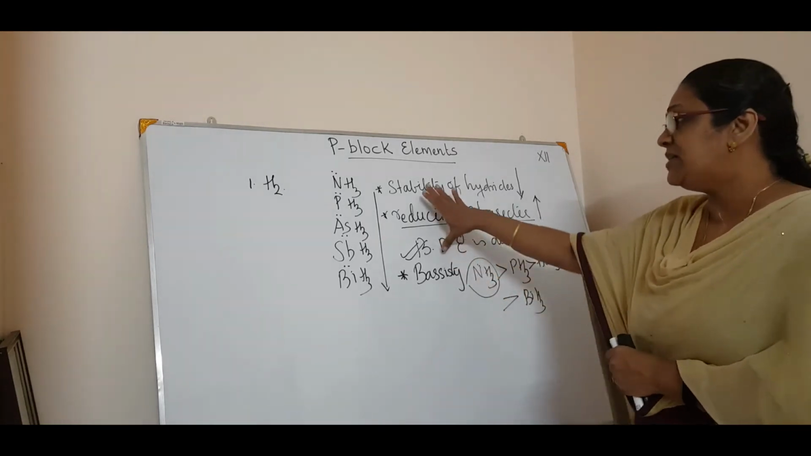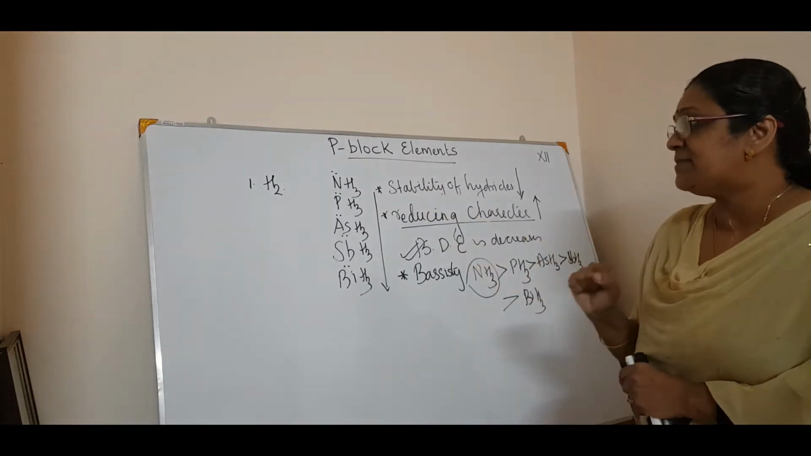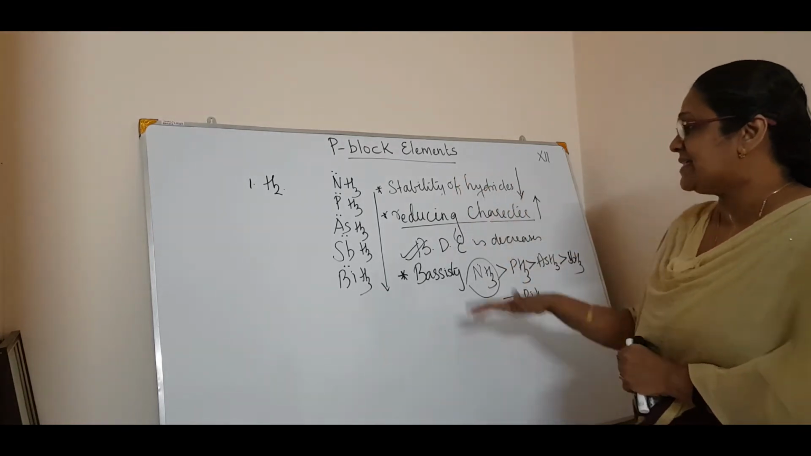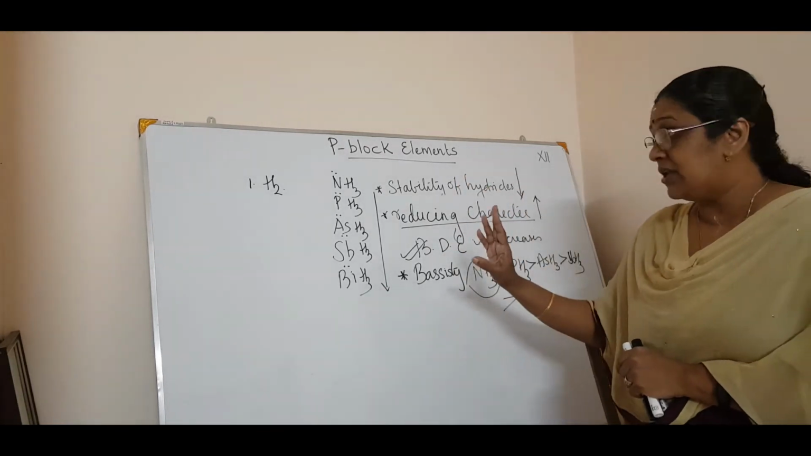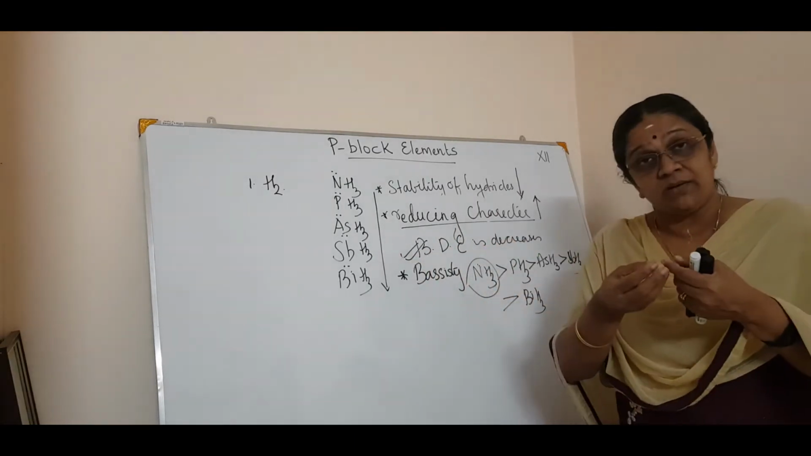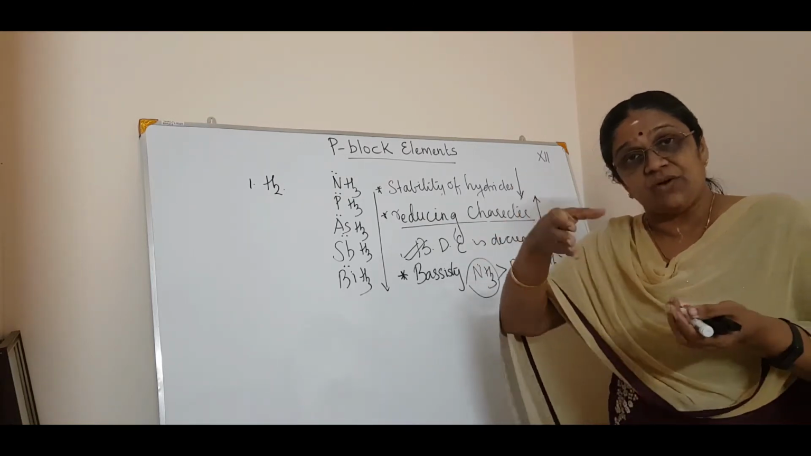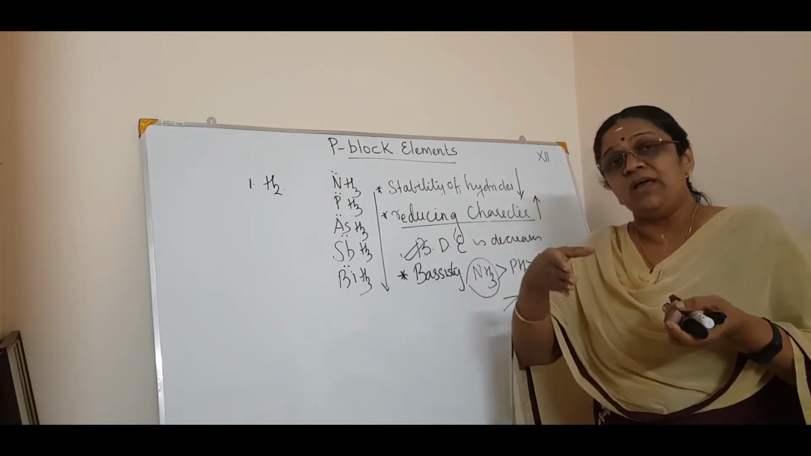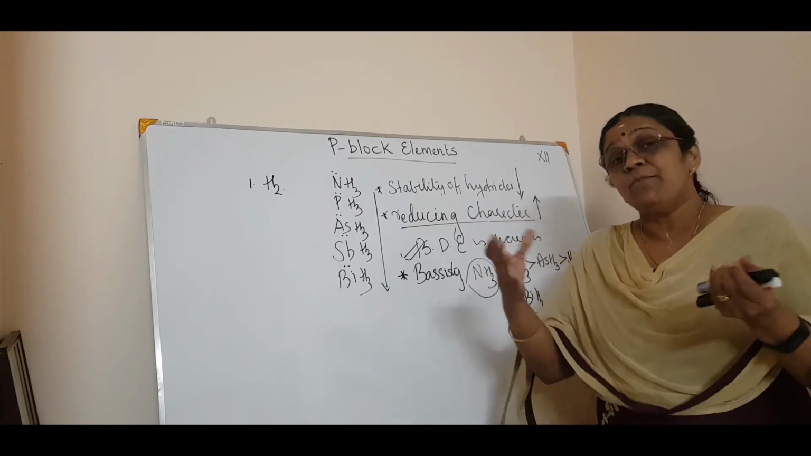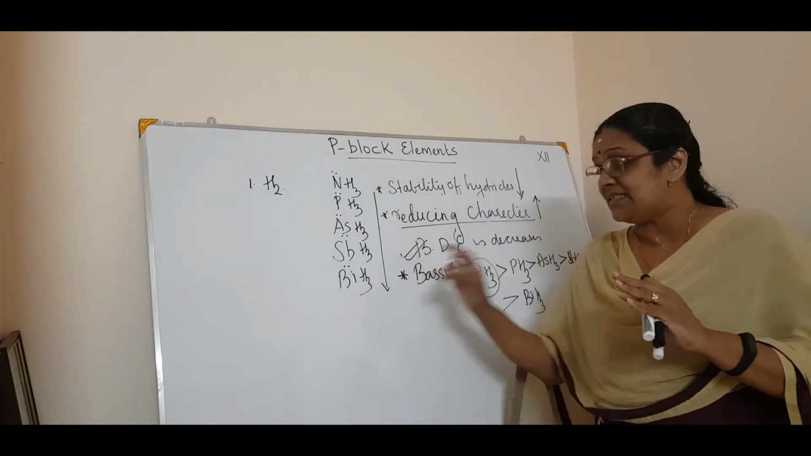So these 3 points are to be noted. While you are making notes, these 3 points must be there: stability of hydrides and reducing character. For both, the logical reason is the same, that is the bond dissociation enthalpy decreases. You know what bond dissociation enthalpy is, right? That is the dissociation of the nitrogen-hydrogen bond, which decreases because of the increase in the size of the central atom. That is, maximum overlapping is taking place in ammonia, whereas minimum overlapping is taking place in bismuth hydride.